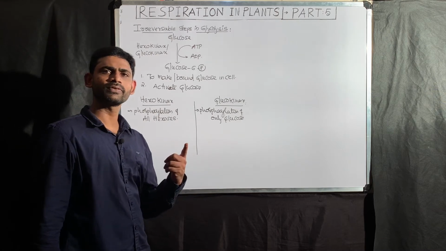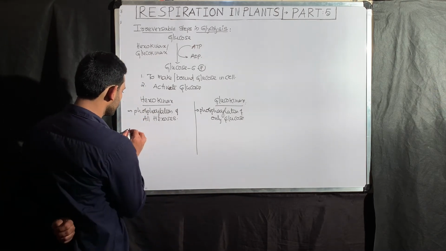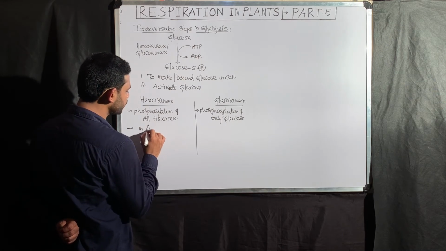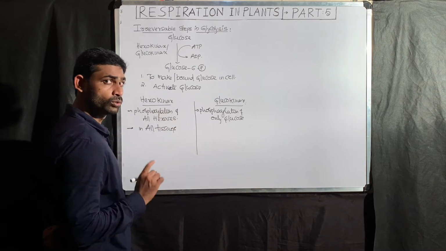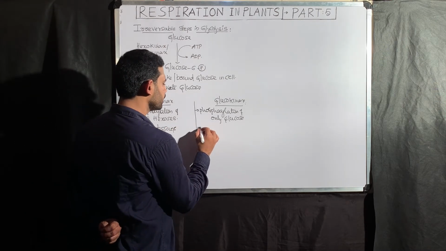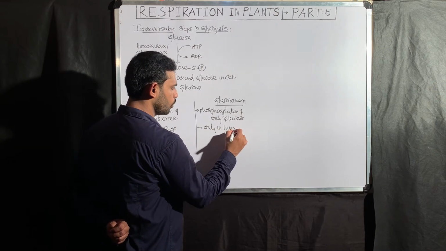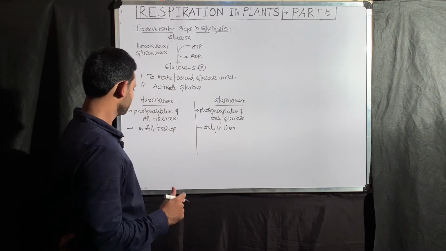Glucokinase causes the phosphorylation of only glucose. One more point: hexokinase is present in all tissues in our body, but glucokinase is uniquely present only in the liver. Only in the liver. There is a definite advantage to the liver.